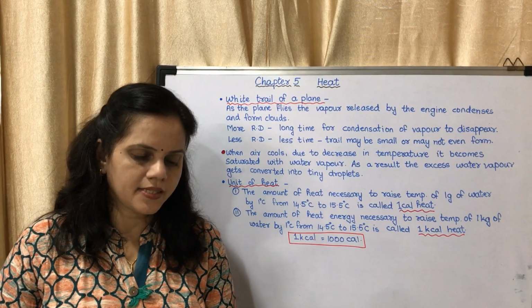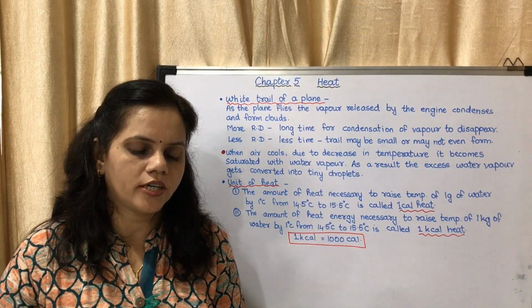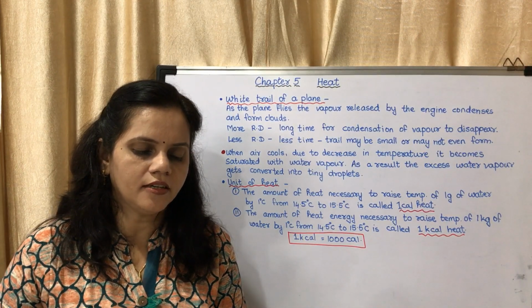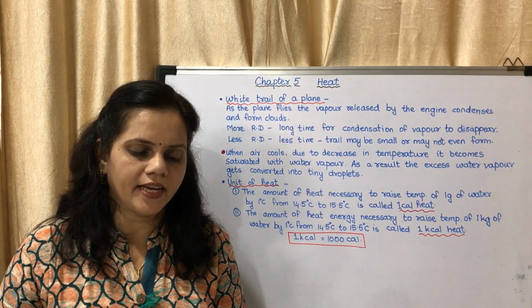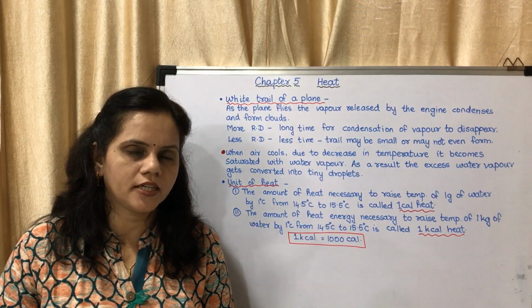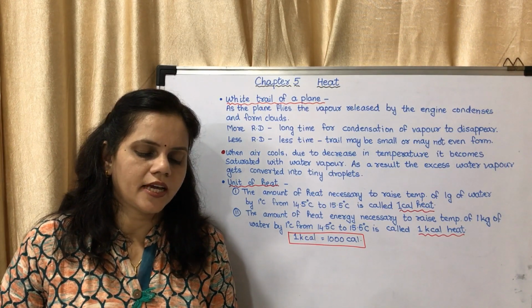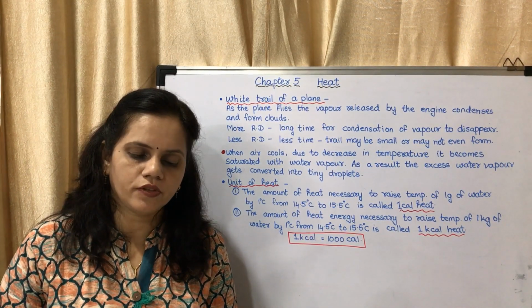Now page number 67, try this. Take a bottle of cold water out of a refrigerator and keep it outside for a while. Observe the outer surface of the bottle. What will happen to the bottle? In the next statement, they have given: drops of water can be observed on the outer surface of the bottle.